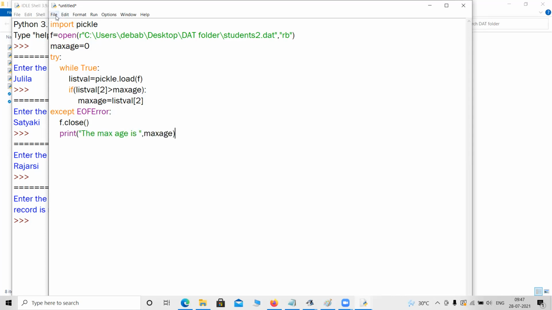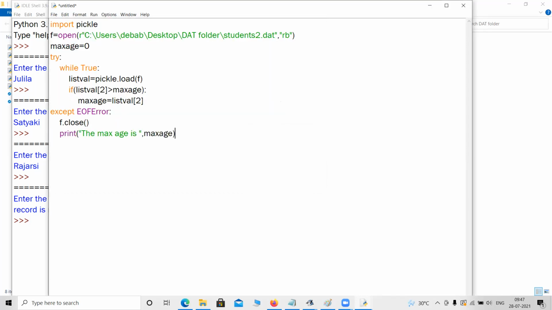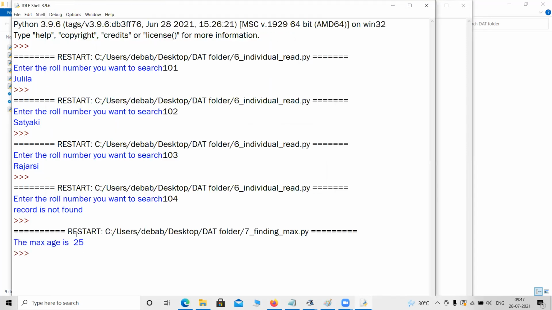Okay, let me run the program. And what should be the name of the file? Just a minute. Let me give it the 7th program, and let me give a name like finding max from the file. Okay, so let me run the program. Max age is 25. Absolutely correct.